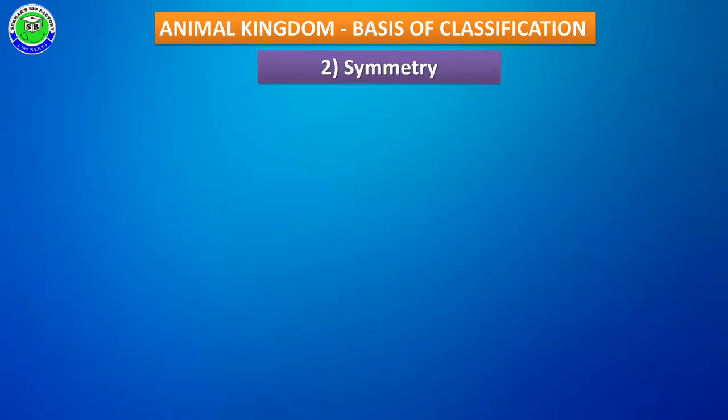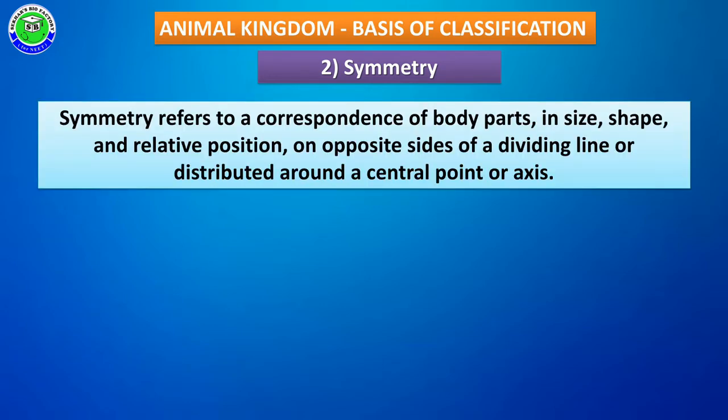Along with this, the second feature useful for classification is symmetry. Symmetry refers to the correspondence of body parts in relation to size, shape, and position on opposite sides of a dividing line or distributed around a central point or axis.